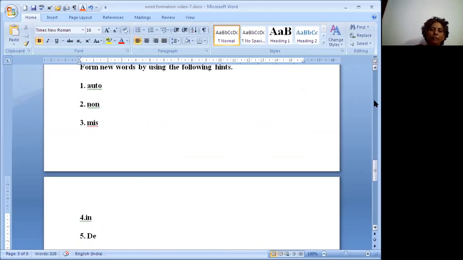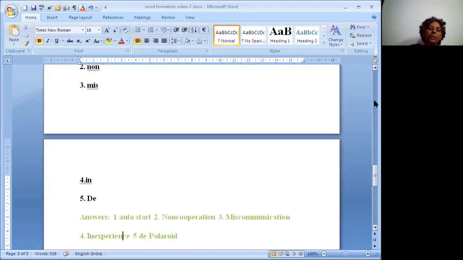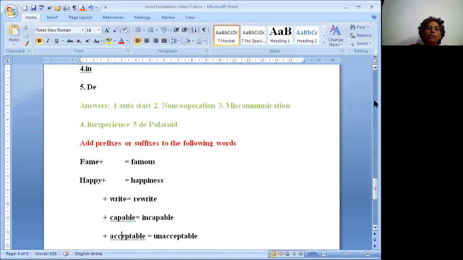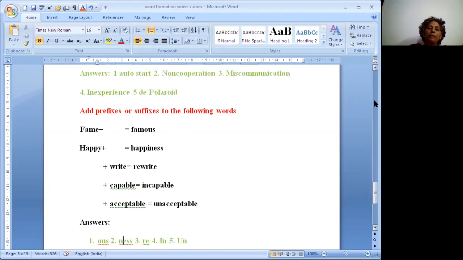Here I have given a few prefixes. By using these, create new words. Auto start you can use, non-cooperation, misgovernment, inexperience, depolarize, like that, the other ones also you can use. Add prefixes or suffixes to the following words to get a new word.